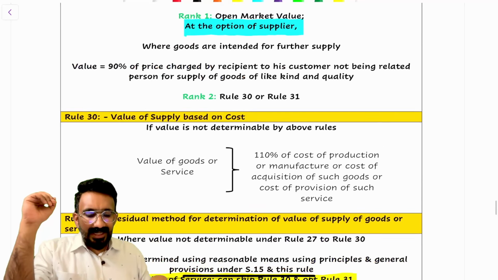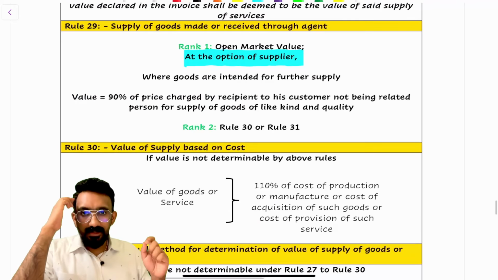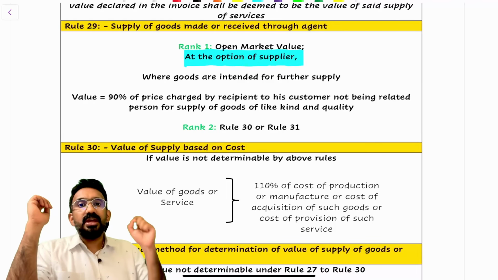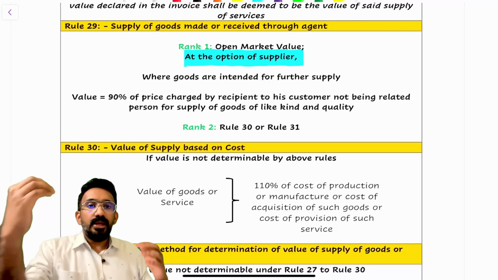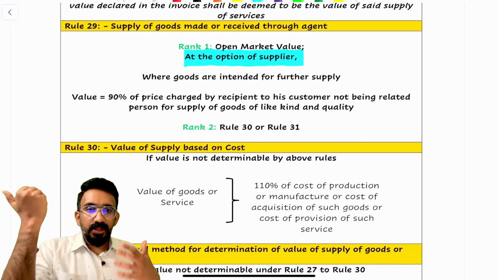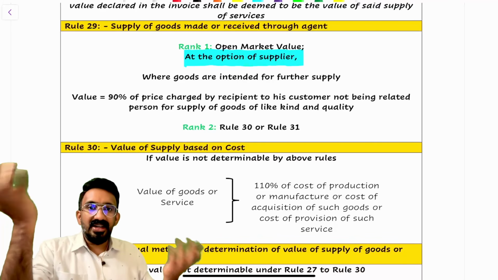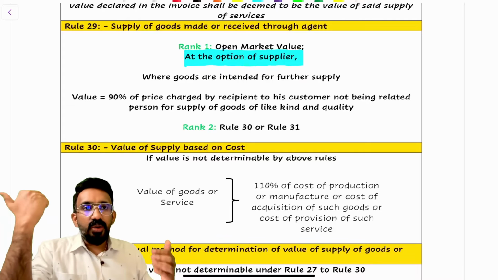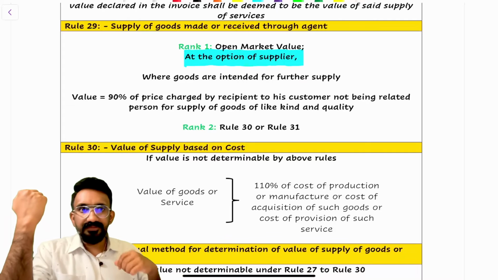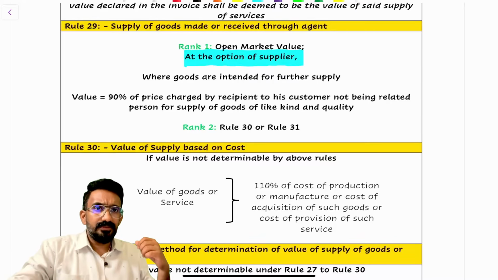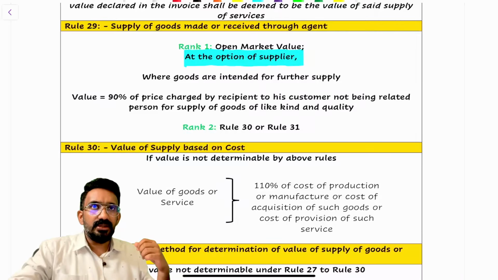In that, rule 29 talks about how you determine value when the supply is happening between principal and agent. Why? Because in para 3, if the agent happens to be a para 3 agent, there is no consideration required. If there is no consideration, how do I determine the value? It is given here. Shall we look at it? What is the method in which I'll determine the value?